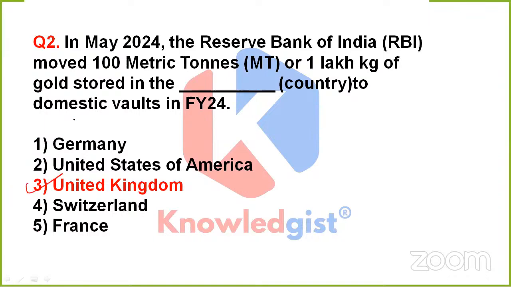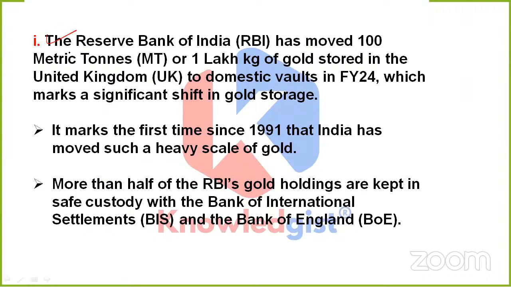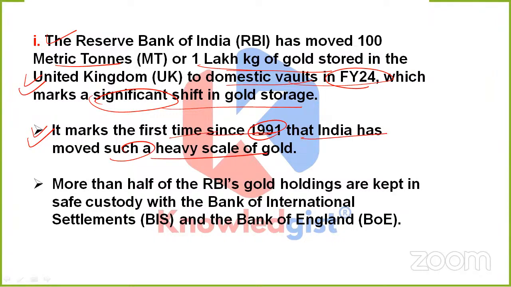That is United Kingdom. Which means the Reserve Bank of India's new decision of moving 100 metric tons, or 1 lakh kg, of gold, which was stored in the UK, to the domestic vault in financial year 24, marks a significant shift in gold storage. Of course, this is a huge quantity of gold, which was being shifted into the domestic vaults. It marks the first time since 1991 that India has moved such a heavy scale of gold.